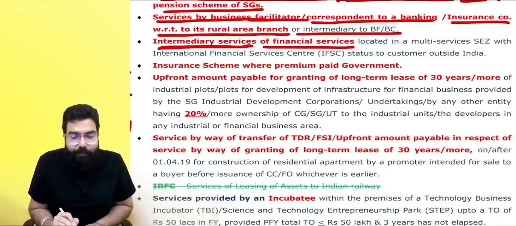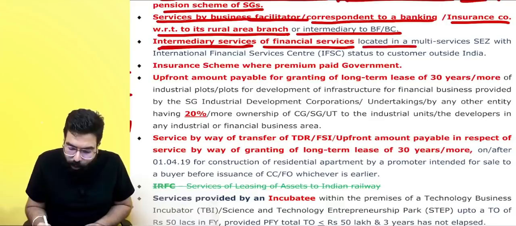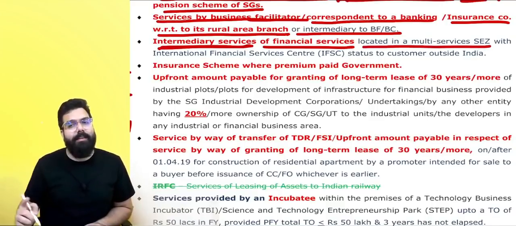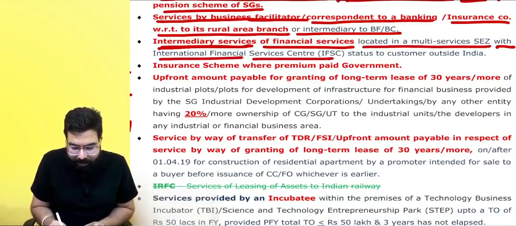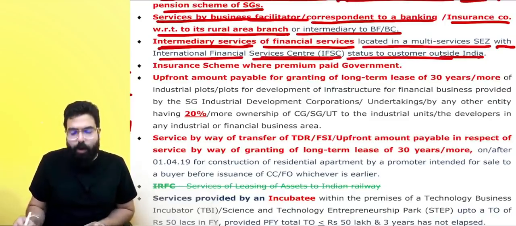Next, intermediary service. Intermediary means the broker kind of a service. Intermediary service is a financial service which is basically located in a multi services SEZ with international financial service center status to customer outside India.